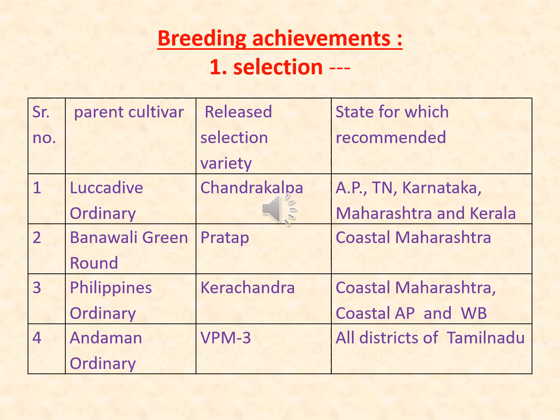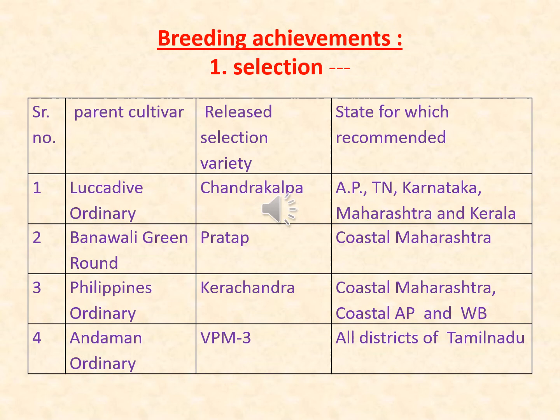Regarding breeding achievements in selection, as given in the table, from Lakshadweep ordinary, Chandrakalpa is selected and recommended for Andhra Pradesh, Tamil Nadu, Karnataka, Maharashtra and Kerala.